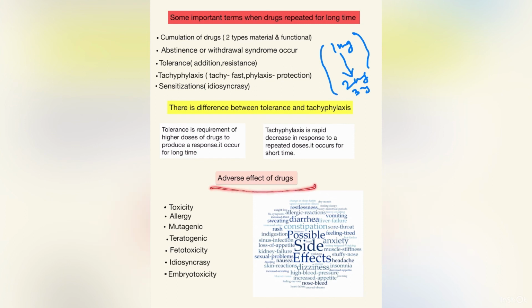I showed this in the diagram in a funny way: adverse effects like anxiety, vomiting, kidney failure, sexual problems, skin reaction, dizziness, insomnia, and restlessness. These are all adverse effects of the drug.